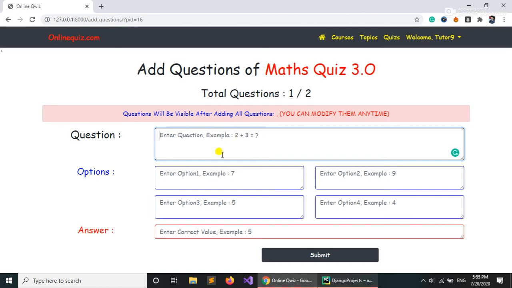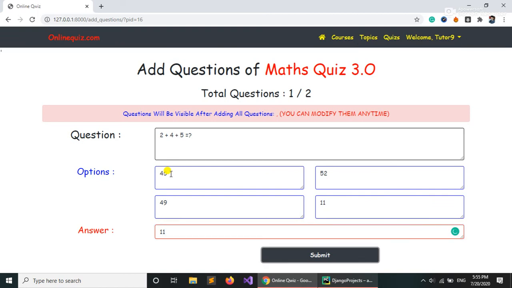So it's the question we need to add, so we can just directly write 2 plus 4 plus 5 is equal to question mark. The answer can be 4 plus 5, 9 plus 11. I'm just showing you how it actually works, nothing else. I'm just adding the question. 9 plus 2, that is 11, so the answer can be 11. So submit.